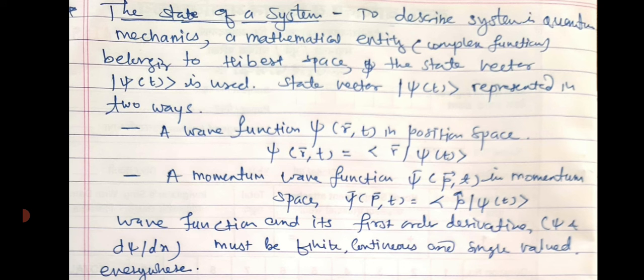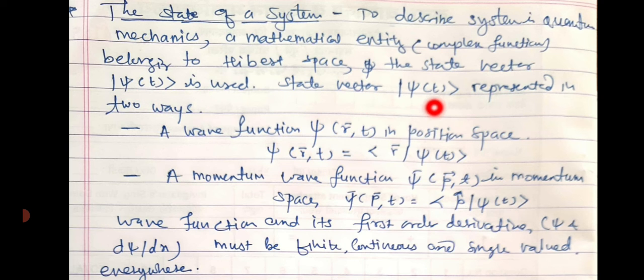Now we are going to study all those postulates in detail. So the first postulate is the state of a system. First of all, to describe a state in quantum mechanics, a mathematical entity which we call a wave function, belonging to Hilbert space, is used. So that is represented by ket psi of t.